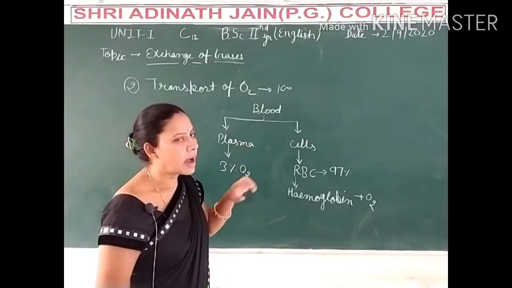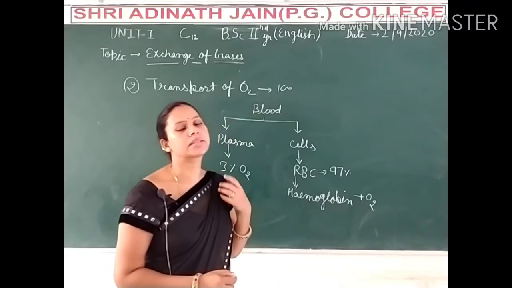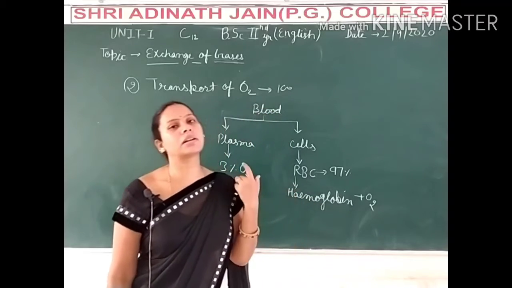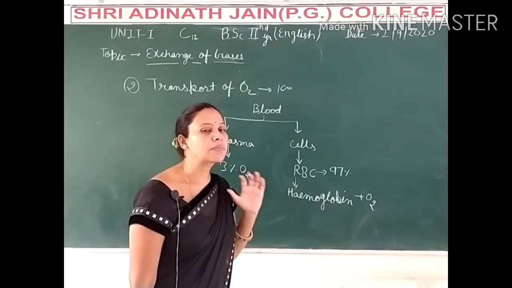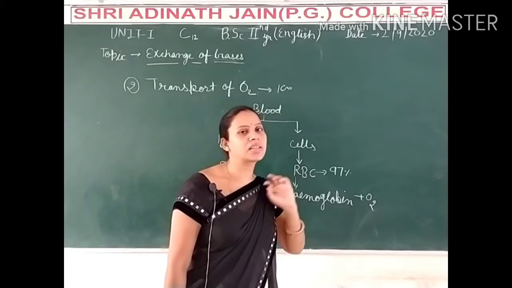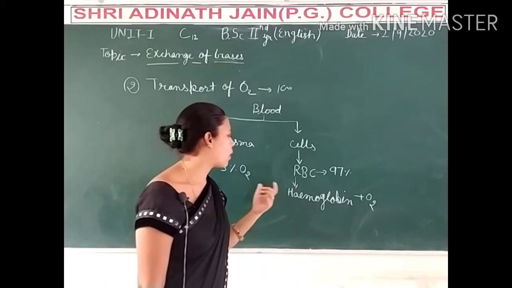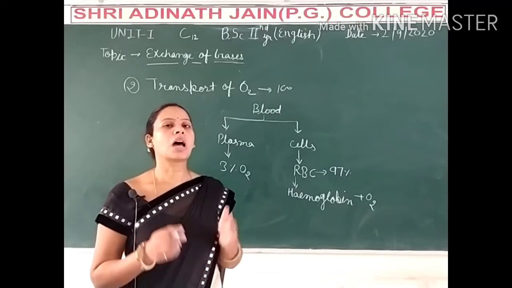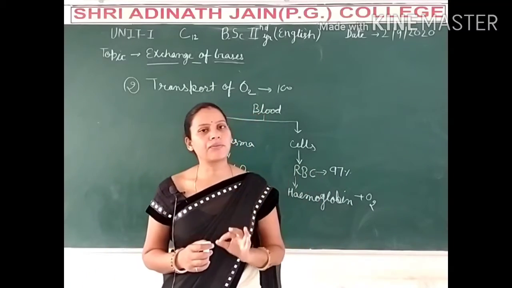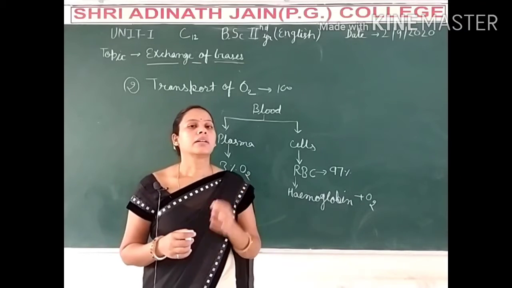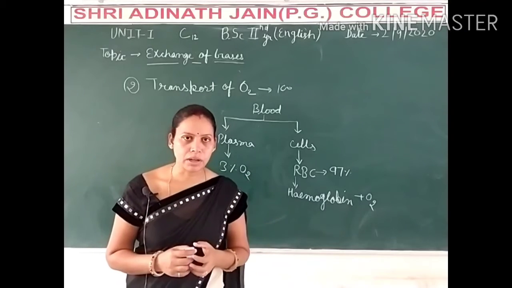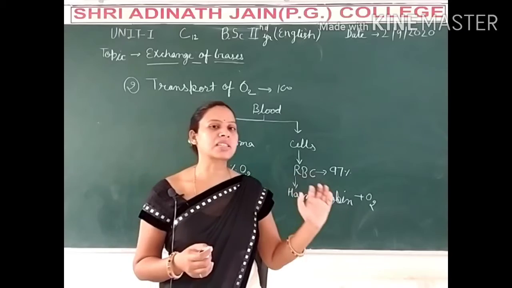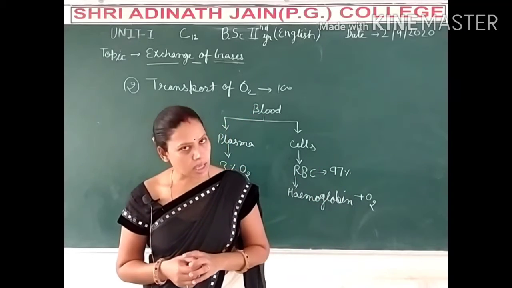The RBC, the red blood corpuscles, have hemoglobin, the respiratory pigment, and the maximum amount of oxygen is transported with its help. Oxygen first binds with hemoglobin to form oxyhemoglobin, and in this form it is transported to the tissues and other cells.